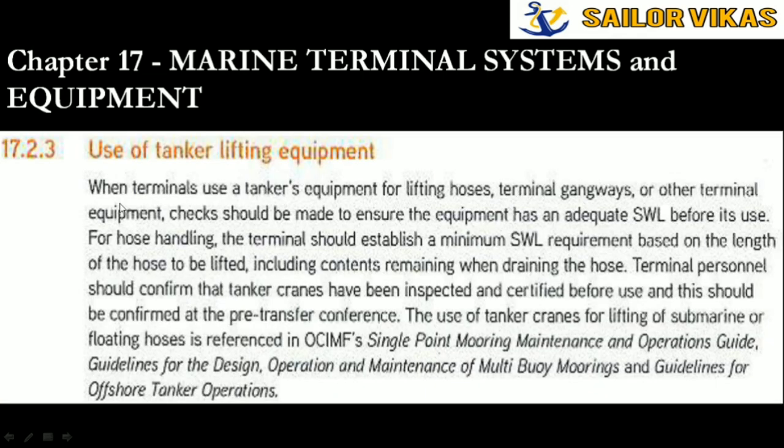So what it says is that when terminals use a tanker's equipment for lifting hoses, terminal gangways or other terminal equipment, checks should be made to ensure the equipment has an adequate SWL before its use. For the hose handling crane also, it says there is a minimum SWL requirement based on the length of the hose to be lifted, including the contents remaining when draining the hose. So all should be discussed properly, and a risk assessment should be done before carrying out the operation.